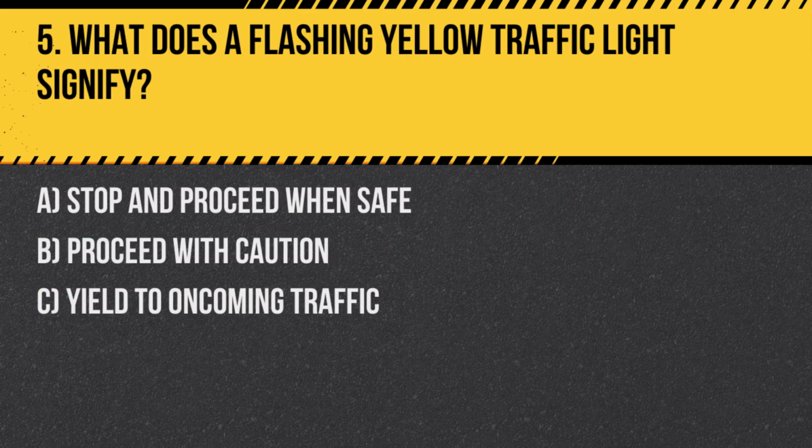Question 5. What does a flashing yellow traffic light signify? A. Stop and proceed when safe. B. Proceed with caution. C. Yield to oncoming traffic. Answer: B. Proceed with caution. A flashing yellow light means slow down and be particularly alert at the intersection.